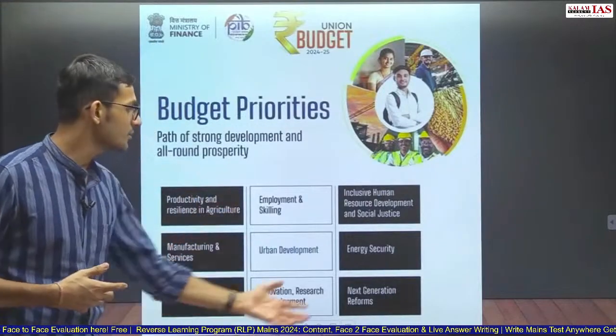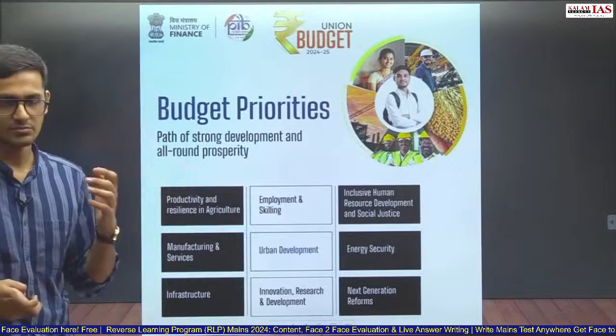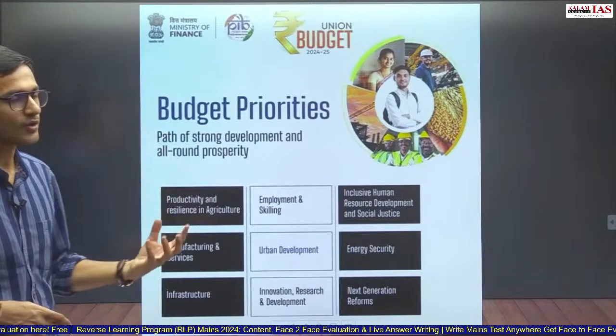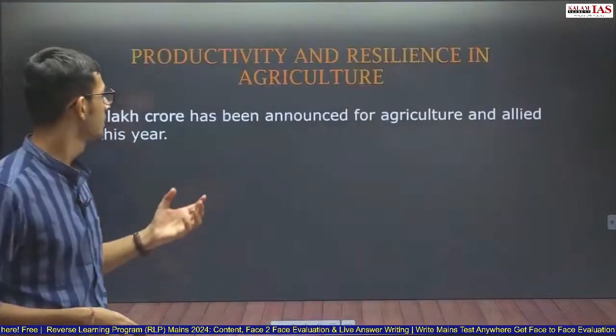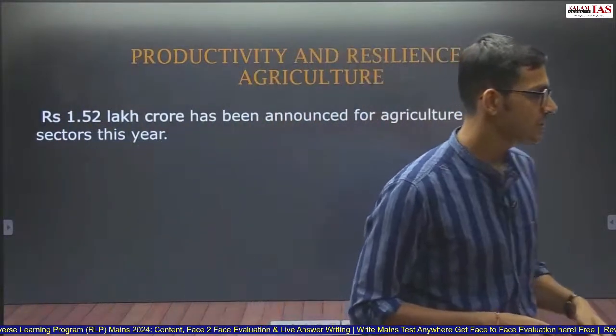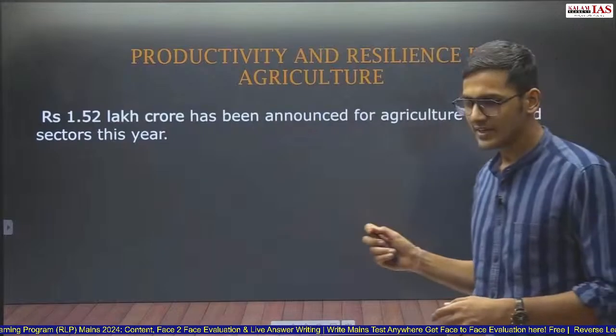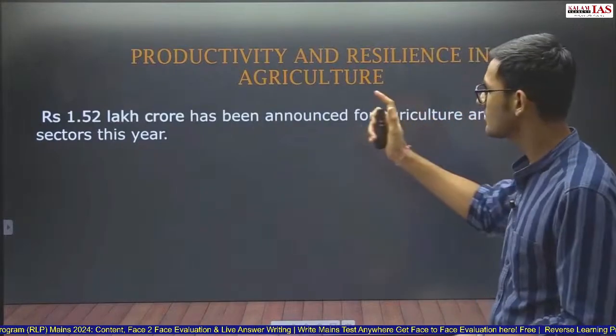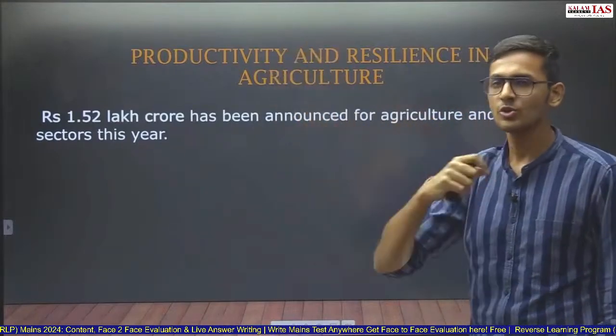So question can again be framed around any of these 9 themes. So this is how we move forward in reading this year's budget. Now, first priority section, productivity and resilience in agriculture. Productivity and resilience in agriculture.